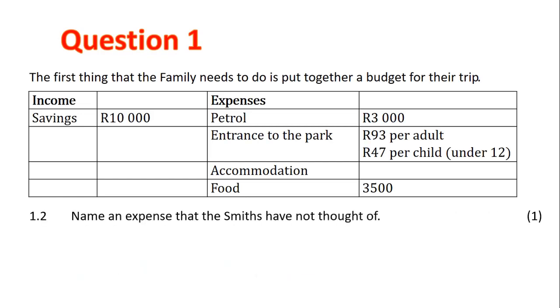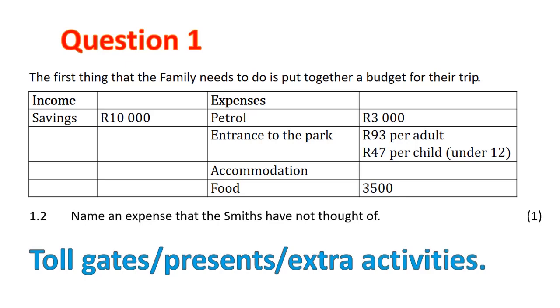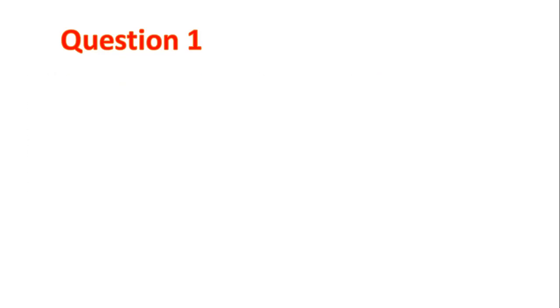Next question, 1.2. Name an expense the Smiths have not thought of. Well, if we look at our expenses, it's petrol, entrance, accommodation and food. So let's think about it. We can have toll gate, presents for friends and family, extra activities like hikes and game drives, and anything else that you could think of that was valid would get you your mark.